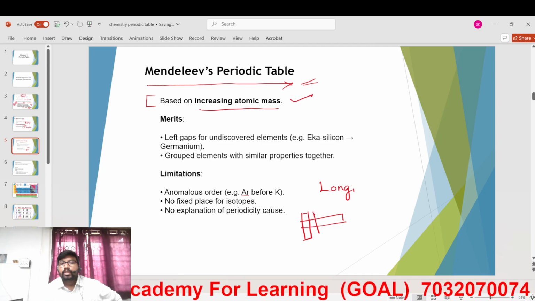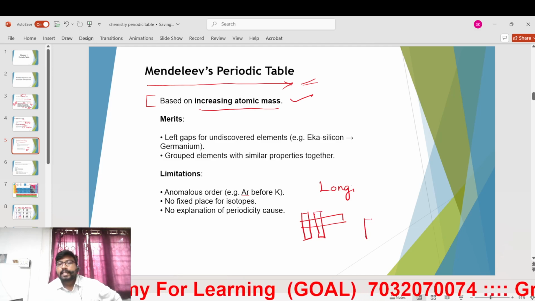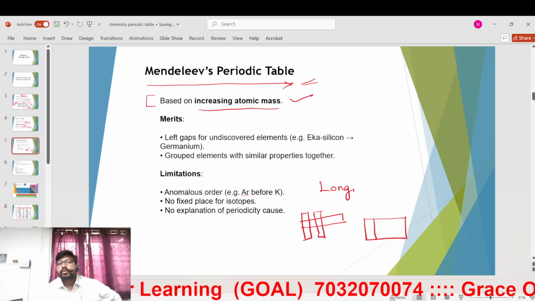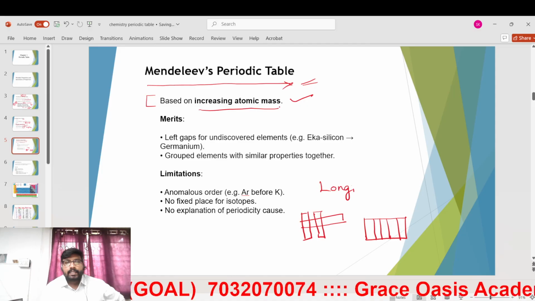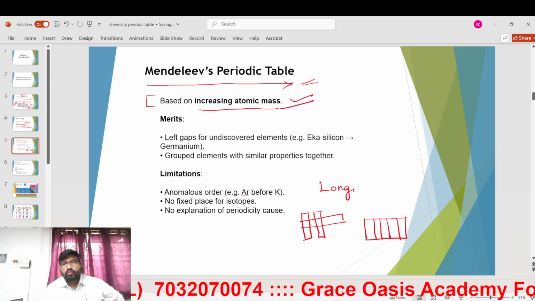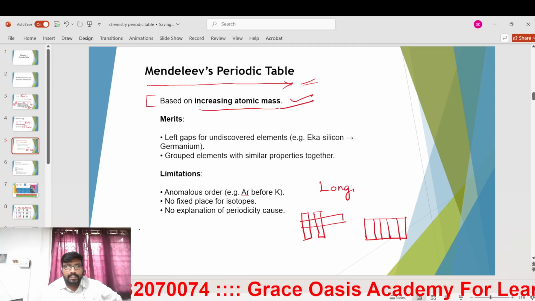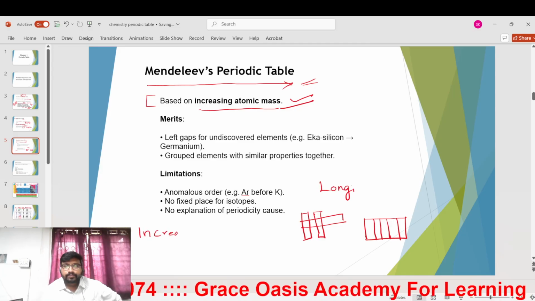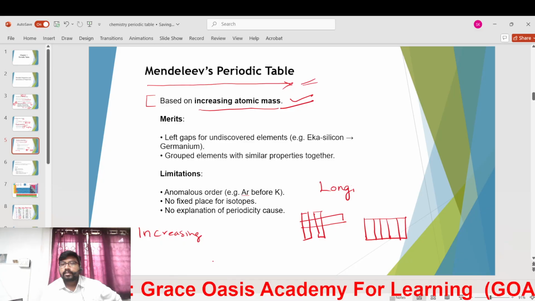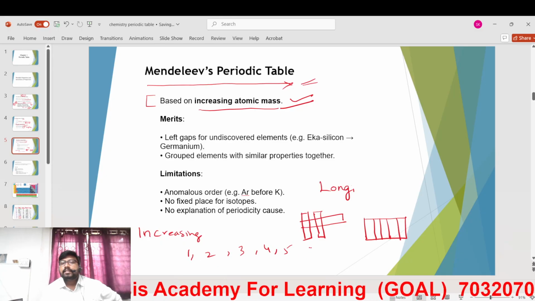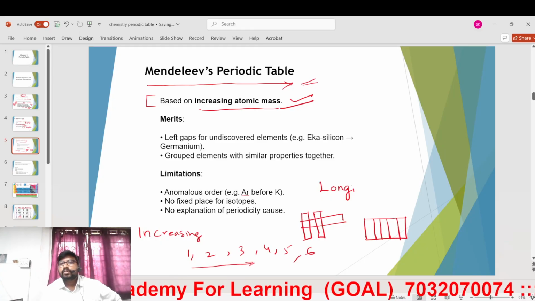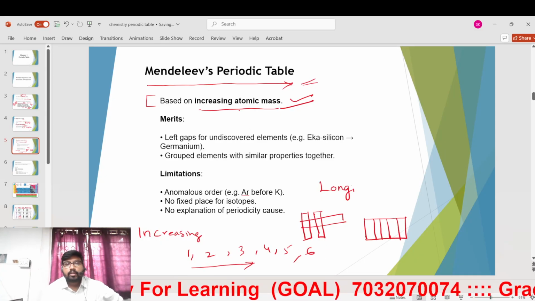He tried to group them in a tabular form, and the principle followed is increasing order of atomic mass. Increasing order means 1, 2, 3, 4, 5, 6.